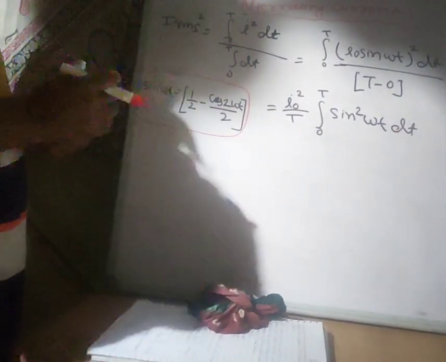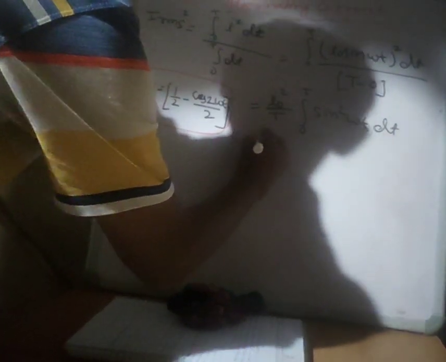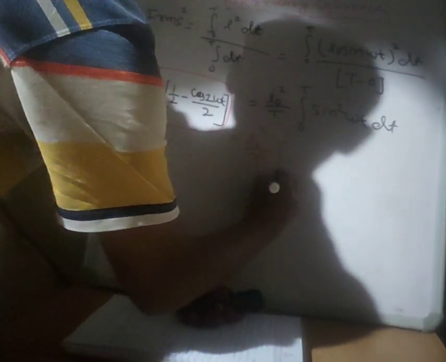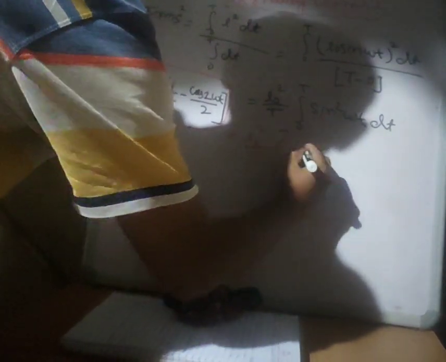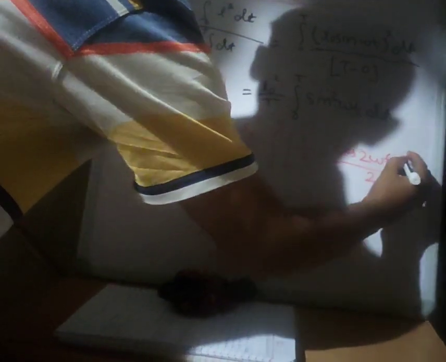Sine square omega t is written as 1 upon 2 minus cos 2 omega t upon 2. Therefore, I naught square upon t times the integral from 0 to t of 1 upon 2 minus cos 2 omega t upon 2 dt.